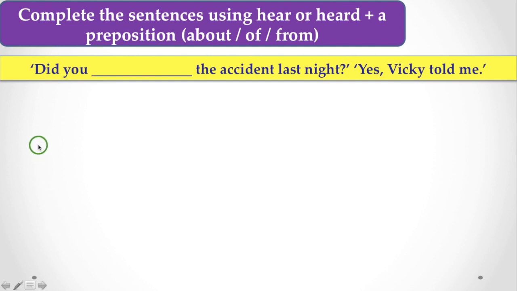Now, do this. Did you dash the accident last night? Yes, Vicky told me. In that case, here you have to use an appropriate preposition, and obviously it is hear about. That is, you heard about the accident last night because Vicky told you. In that context, when you hear something from somebody, you have to use about. About is about some incident, and you are told about that incident by another person. In that context, you have to use hear about.